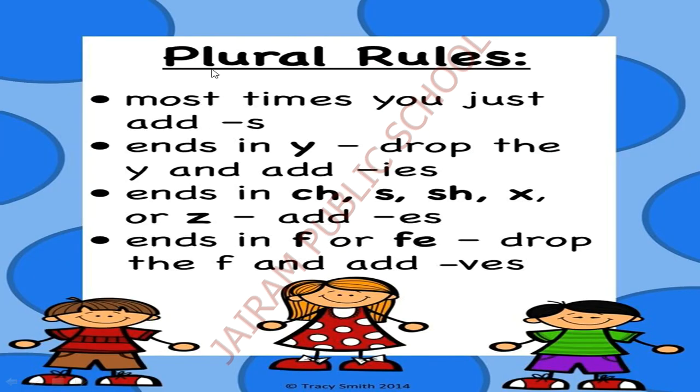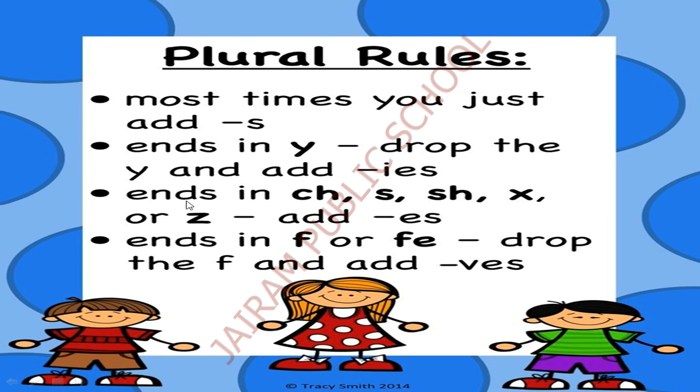Plural rules. What are all the rules of plural? Most times you just add s. Most of the time you add s to make the plural nouns. If a singular noun ends with y, if you want to make it as plural noun, you have to drop the y and add ies. Yes, it is the second rule. So if a noun ends with y, drop the y. Drop means remove y and add ies. Yes, this is the second rule.